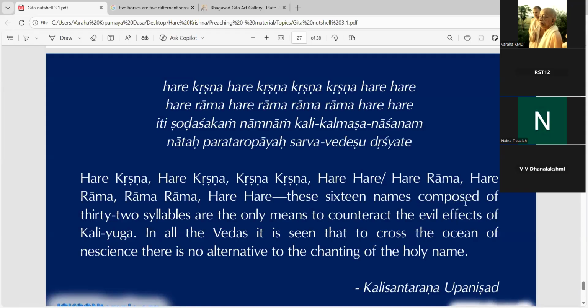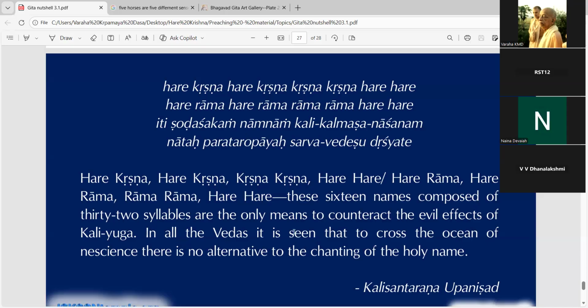These 16 names, composed of 32 syllables, very clearly given, are the only means to counteract the evil effects of Kali Yuga. We are in Kali Yuga, and what is Kali Santaran Upanishad saying? It says this 32-syllable mantra is the only means. It is not saying it is also a means. It says it is the only means to counteract the evil effects of Kali Yuga. So if somebody is chanting the Hare Krishna mantra, they are not affected by black magic. They are not affected by the Kali Purush. They are not affected by any evil which can come their way, because they are chanting the Hare Krishna mantra.